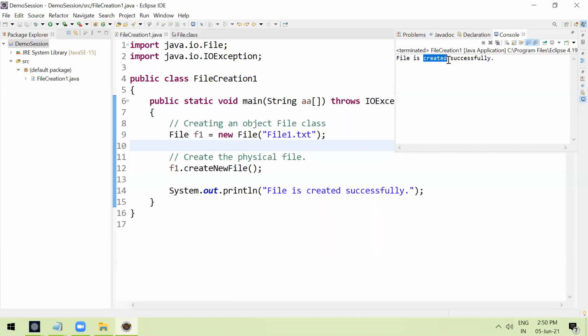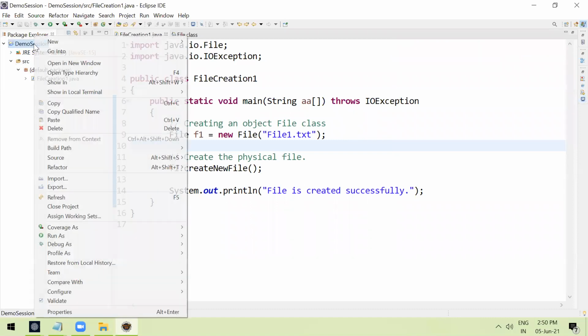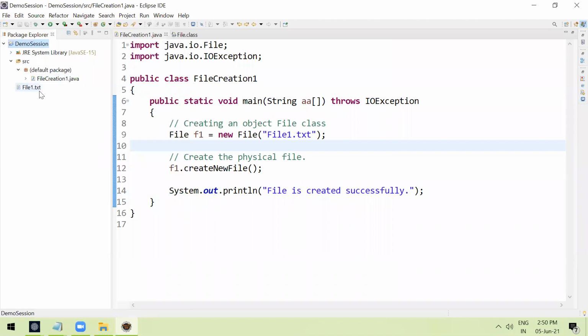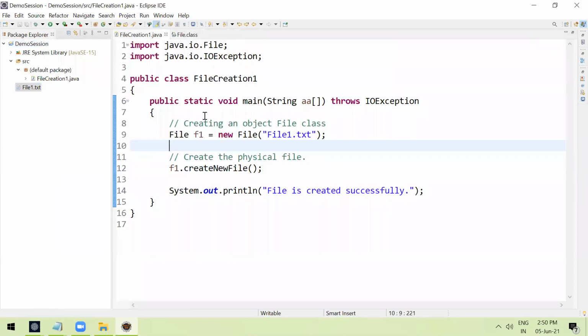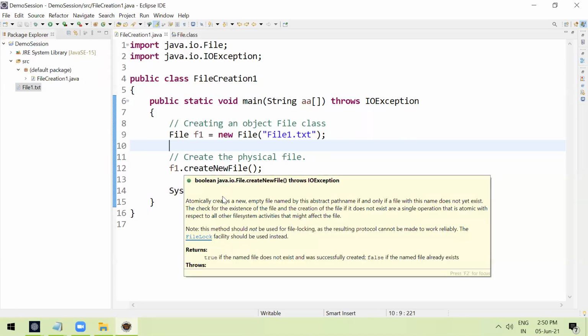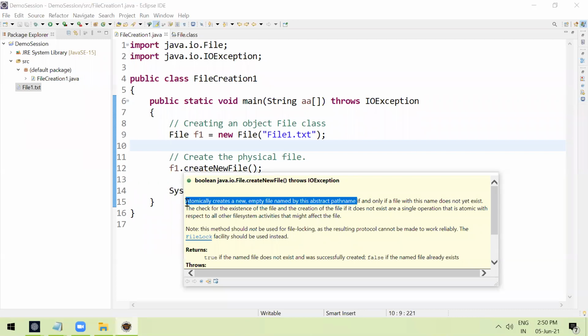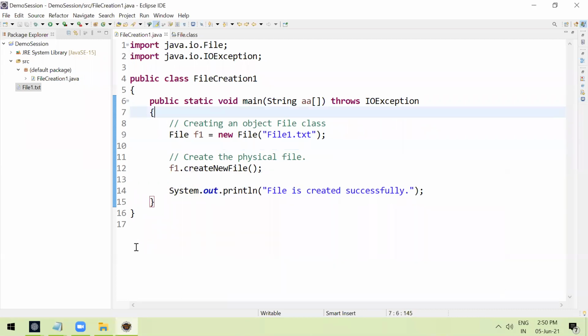You got the output: File is created successfully, but you are not seeing it on your left side. Just refresh the project: right click on the project, refresh it. Are you getting the .txt file? Can you see it? Just double click. It is an empty file. That's what the documentation said: createNewFile creates a new empty file by the name which we have given. Have you got it?